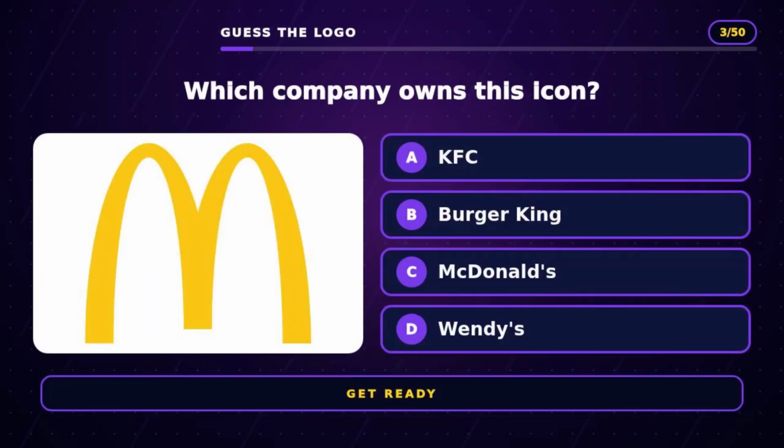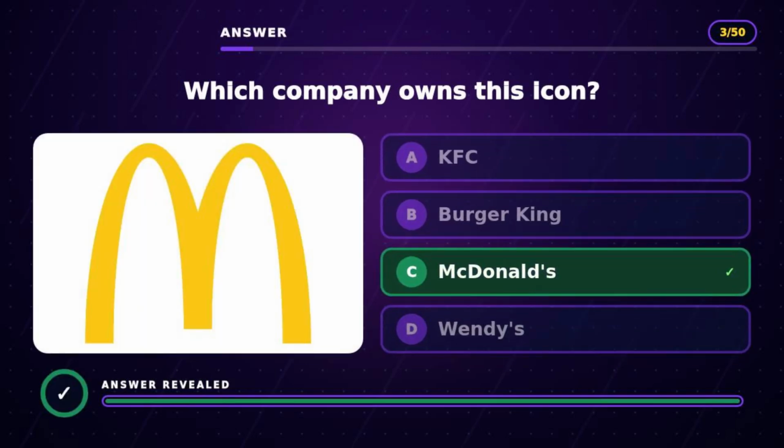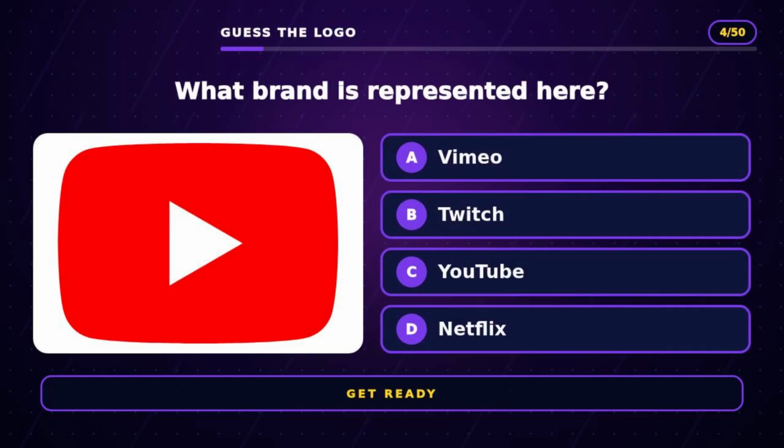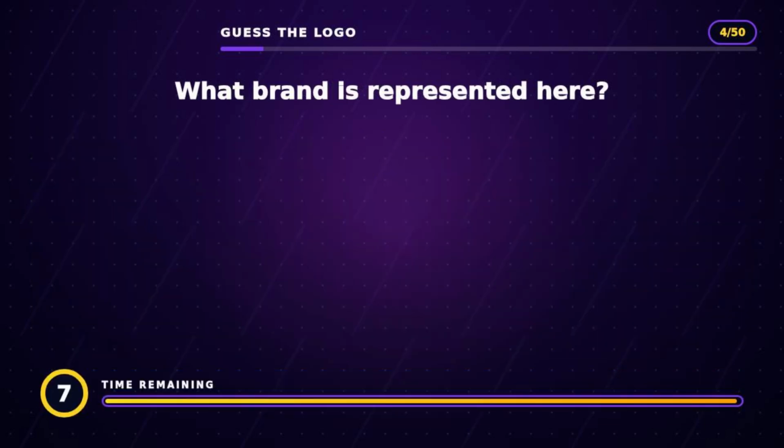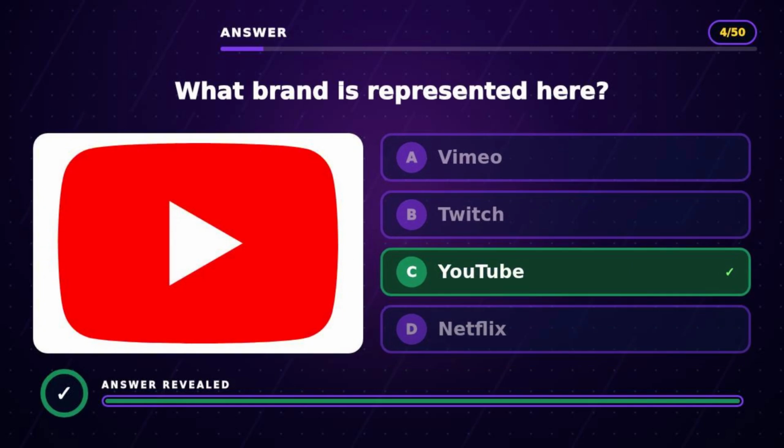Question 3. Which company owns this icon? The answer is C, McDonald's. Question 4. What brand is represented here? The answer is C, YouTube.